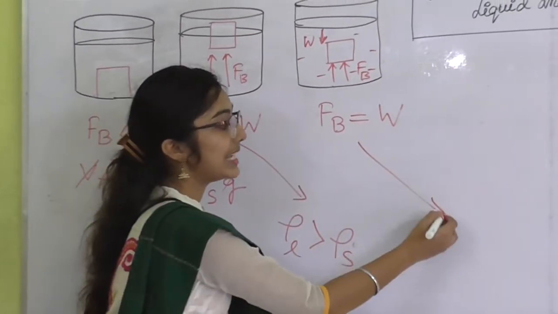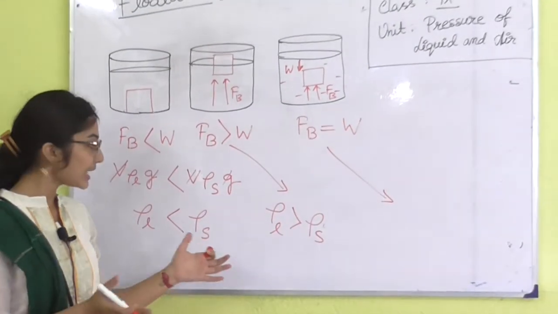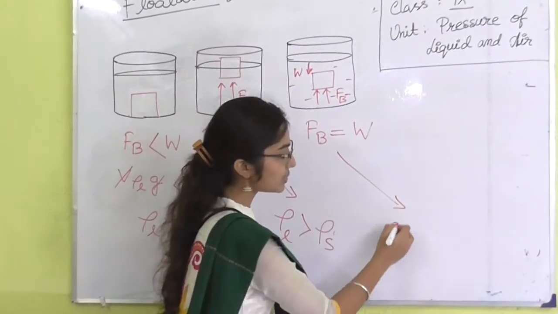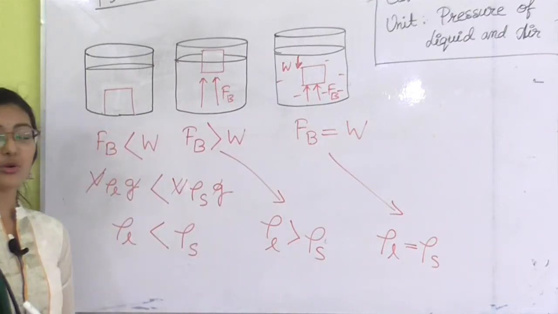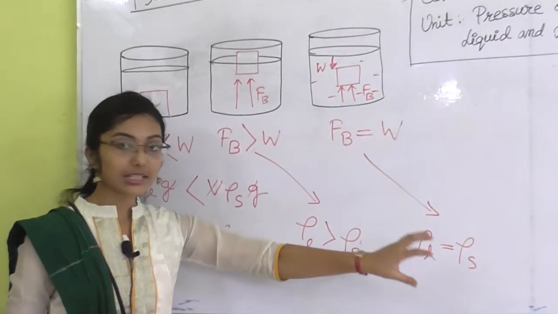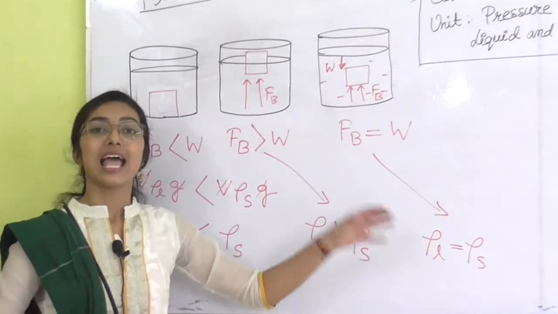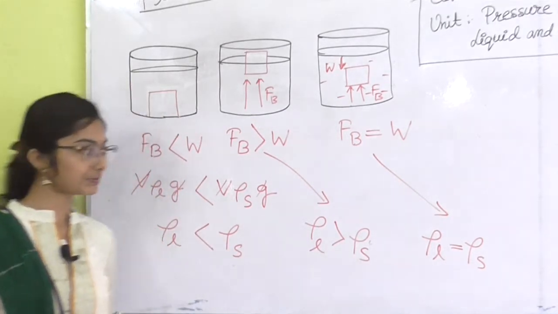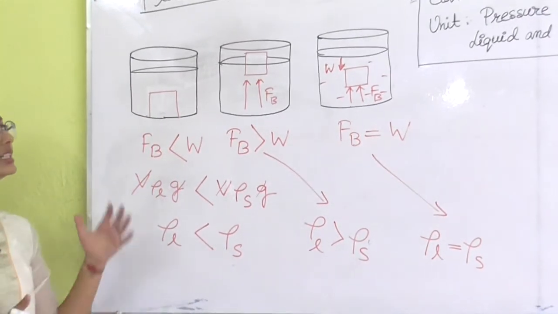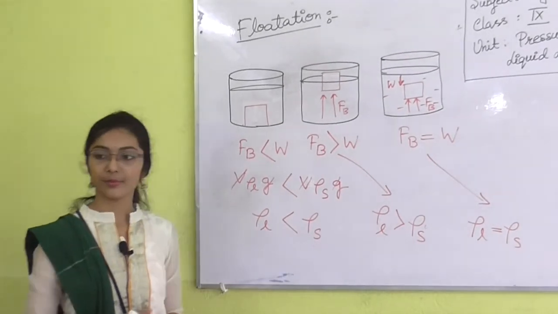And here both of the densities are equal, so rho L is equal to rho S. This is the case of stable flotation, where the density of the object is absolutely equal to the density of the liquid. Okay. So this is the flotation.